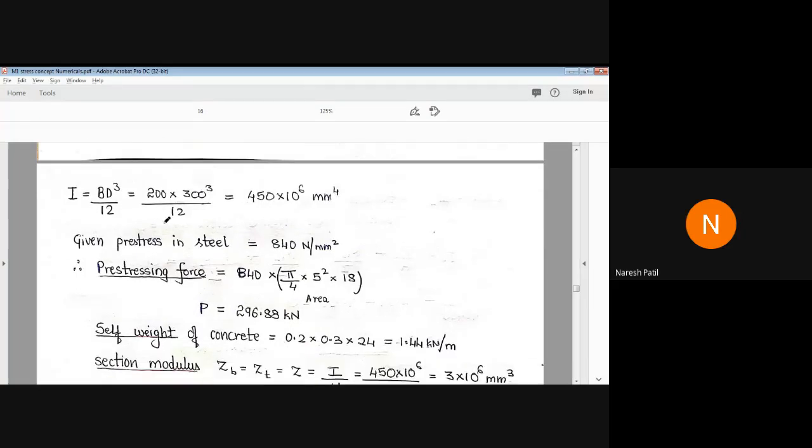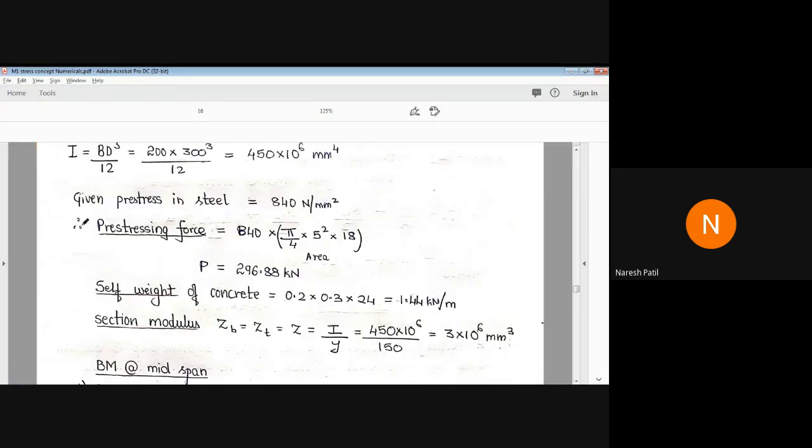So next, the moment of inertia, I is equal to bd cubed by 12. This is very simple again. Then given pre-stress in steel. So the pre-stress is given, not the pre-stressing force. That is 840 Newton per mm square. Understood?